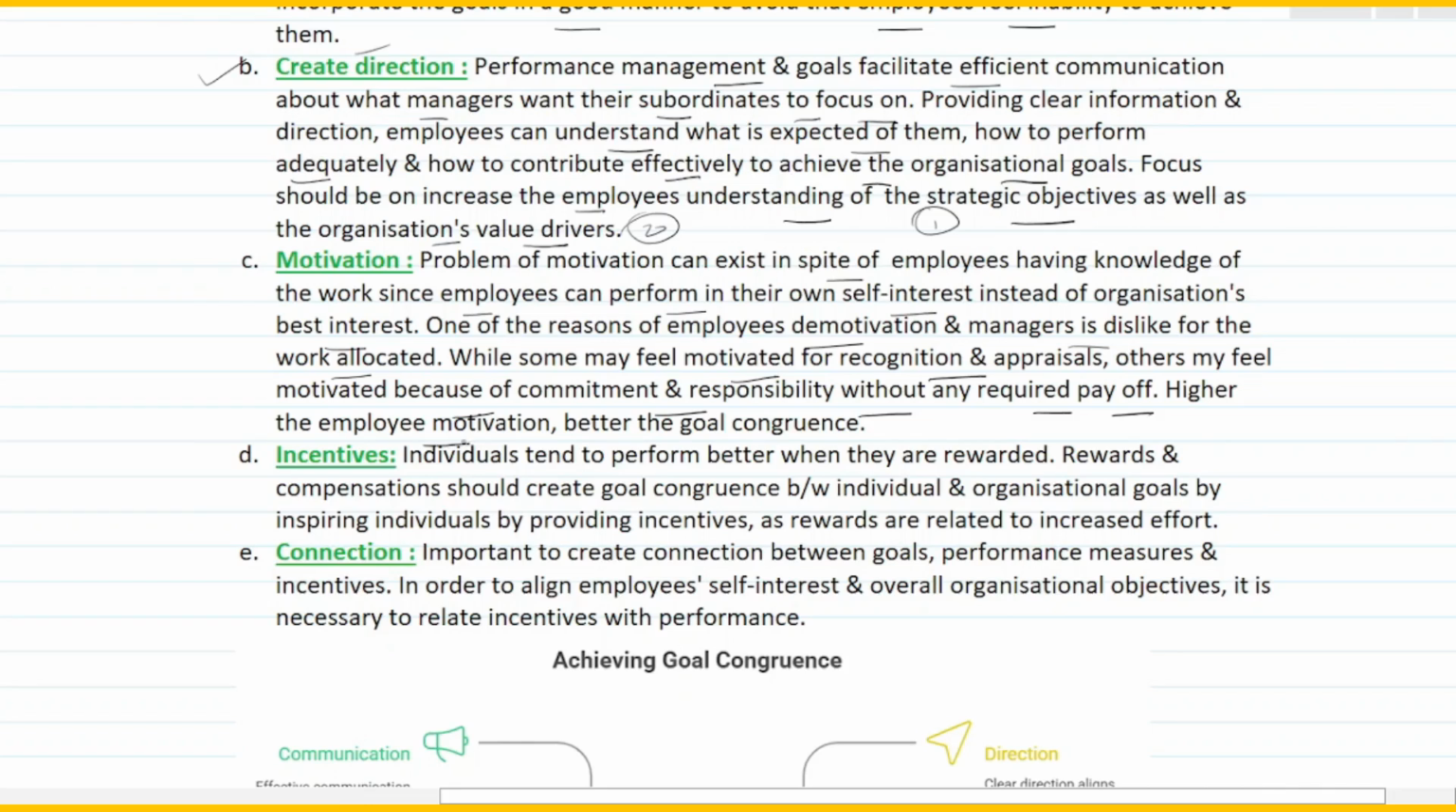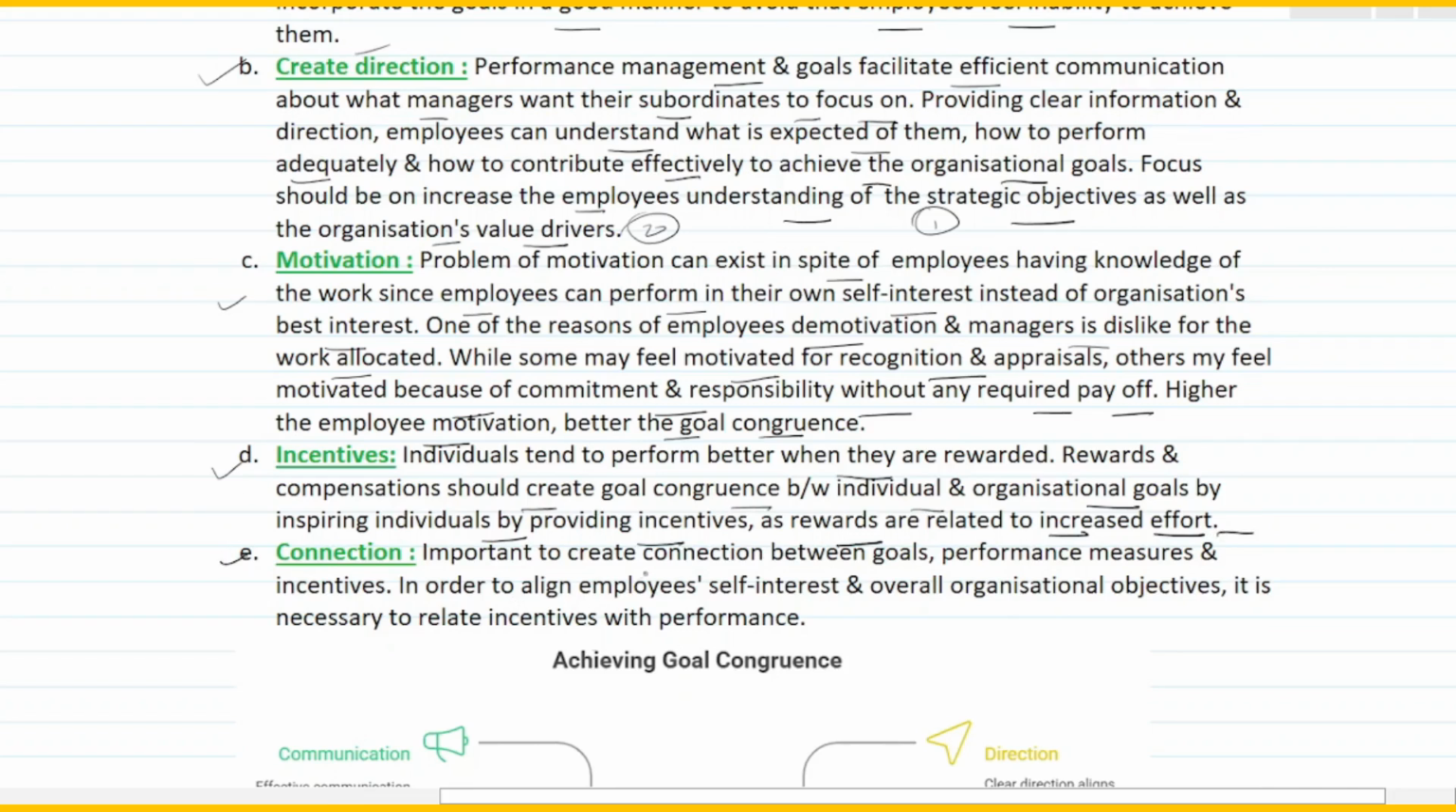Higher the employee motivation, better the goal congruence. That is but obvious. Then the fourth one we talk about is incentives. That's pretty obvious. Individuals tend to perform better when they are rewarded. Rewards and compensation should create goal congruence between individuals and organizational goals by inspiring individuals by providing incentives, as rewards are related to increased efforts. So higher the rewards, the higher the efforts. Fine.